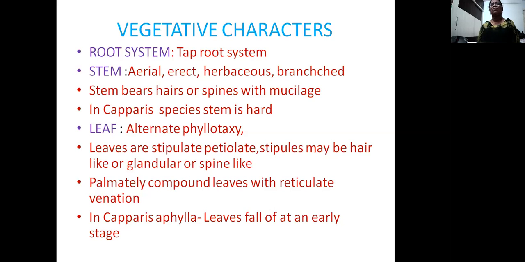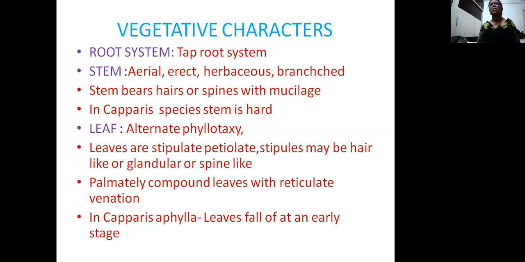Coming to the leaf, there is alternate phyllotaxy, otherwise known as spiral phyllotaxy. The arrangement of leaves is in an alternate manner. Each leaf is stipulate and petiolate, with stipules in the axils, and it has a stalk, so it is petiolate. Sometimes these stipules may be hair-like, glandular or spine-like, depending upon the species.